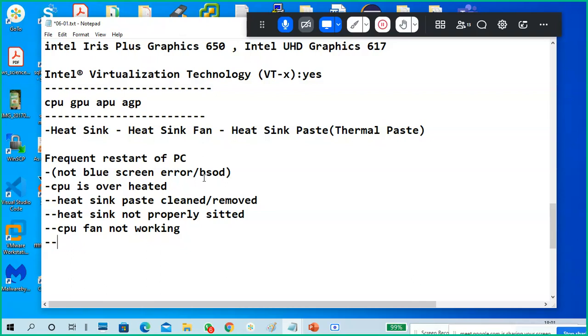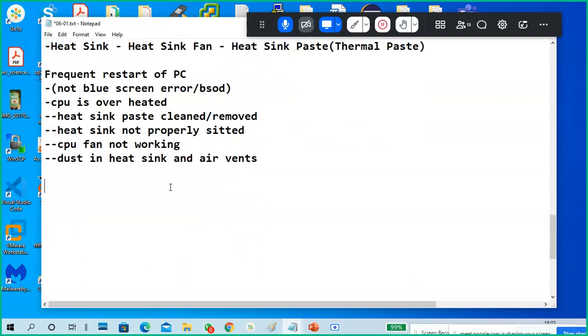One more important point is dust in the heat sink and air vents. Two years back, our guy was sitting on the last bench with a computer. Every 5 minutes, while he was working seriously, the system was restarting. We said it must be a fault like that. So one day, I was there and we checked it.